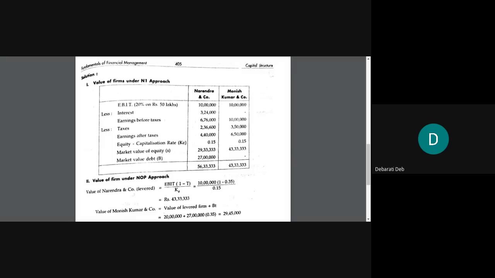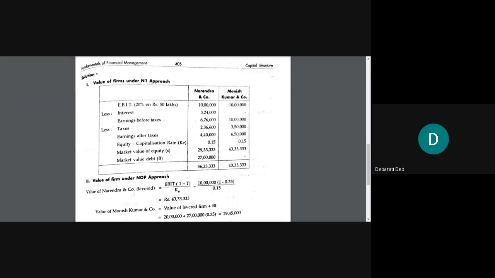And for Monish Kumar and Company you will get 43,33,333. I'm just checking the value. Yes, it is correct. You can ignore the figures after the decimal. So that is how you will get the market value of equity, and you will mention it as capital S. On the screen you can see a small s, but you write capital S. Capital S is your market value of equity.